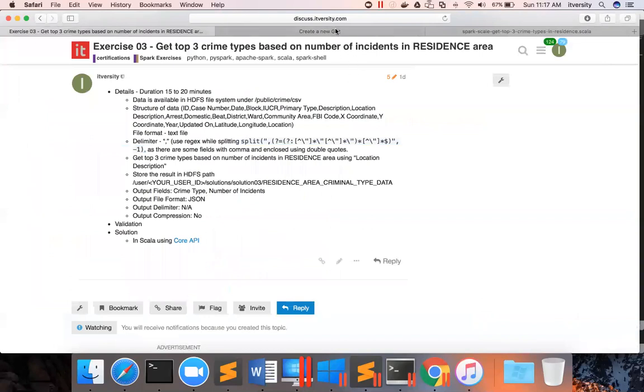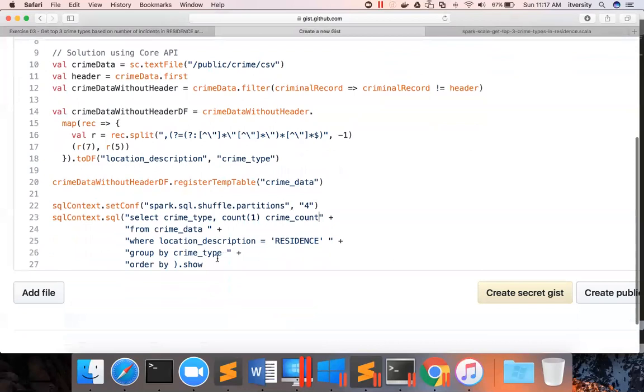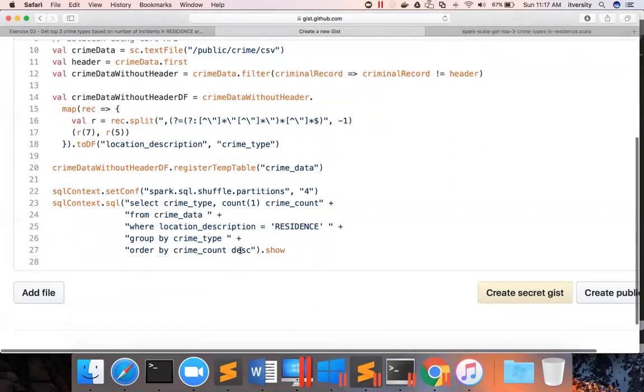Okay, so crime type and crime count are the field names, and I want to sort the data by crime count in descending order. And also we just need the first three records after sorting the data. We don't need everything else. Okay, so there are multiple ways to do that. One of the better ways of doing it is by using the over partition notation, or another way for